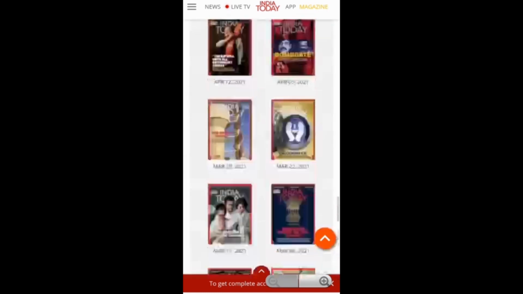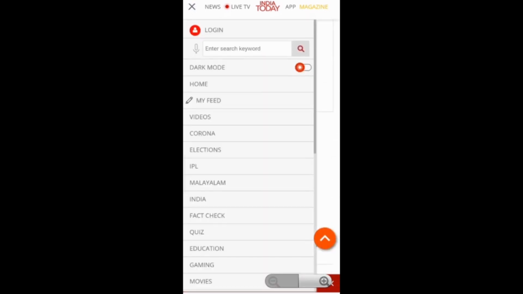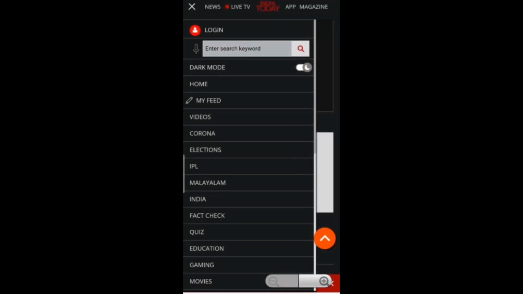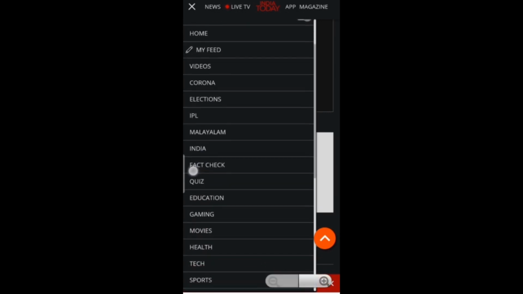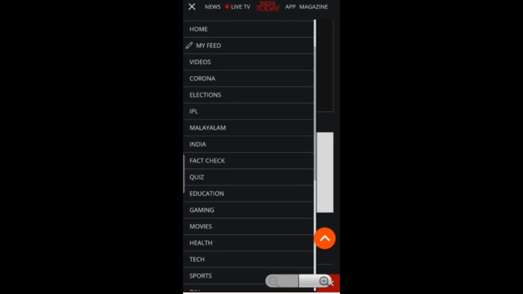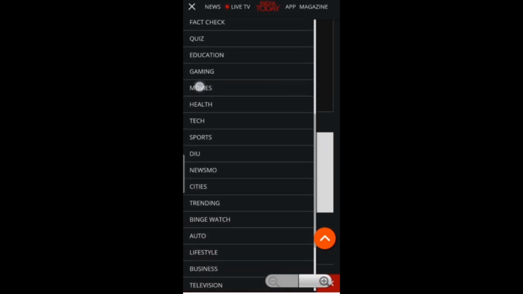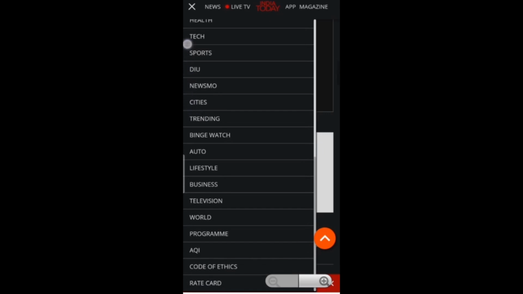You can see this. Now also there is a dark mode. If you are reading at night or whenever you want to switch to dark mode, you can easily switch it. Now there are many news like videos, corona, elections, IPL, Malayalam, India, quiz, education, gaming, health, sports, business, etc.